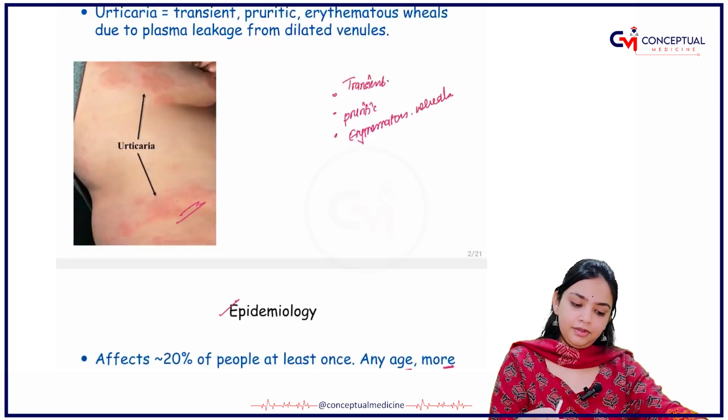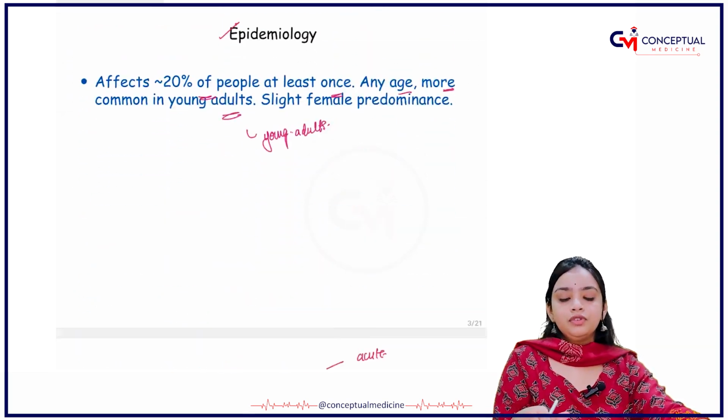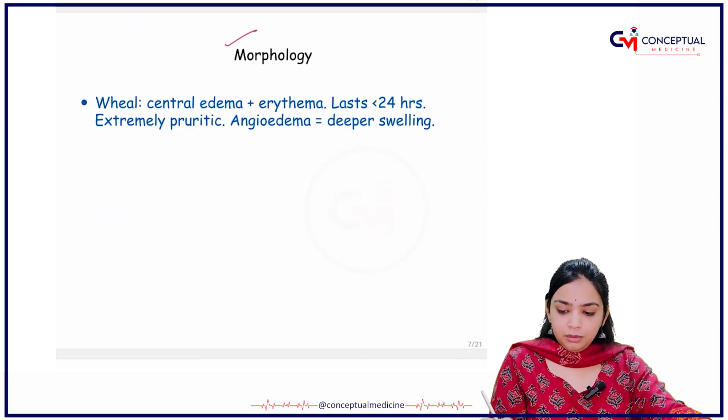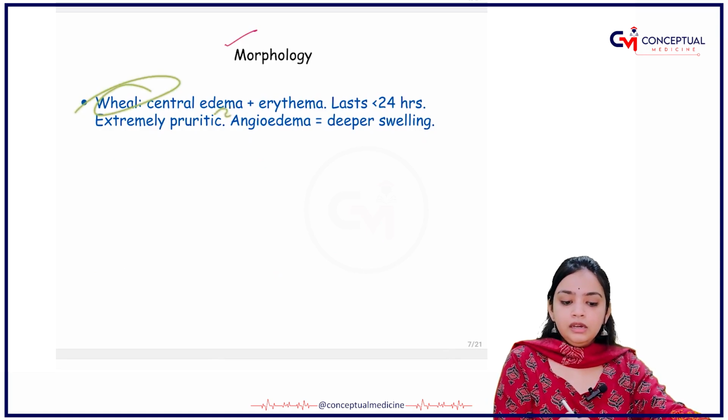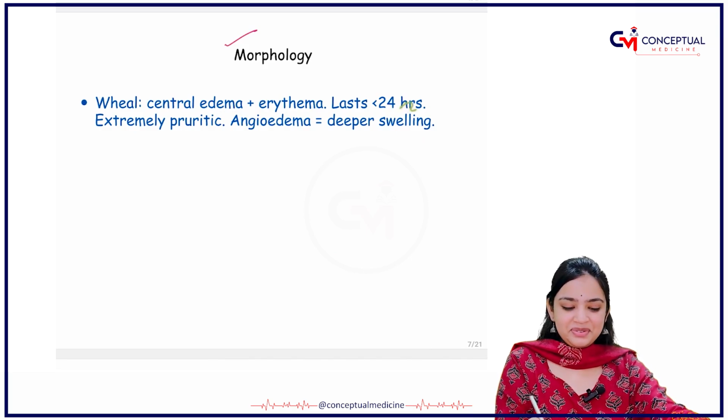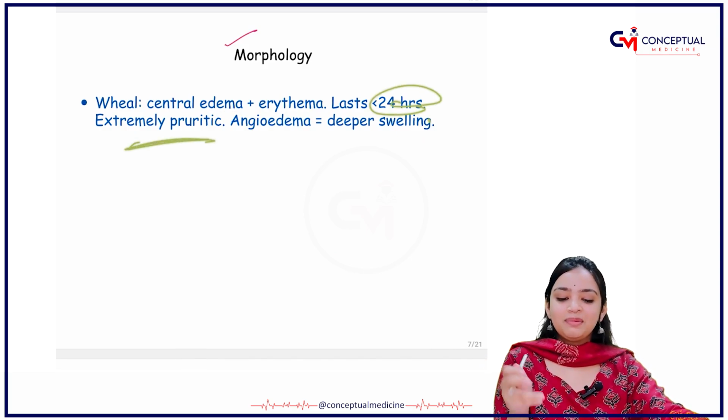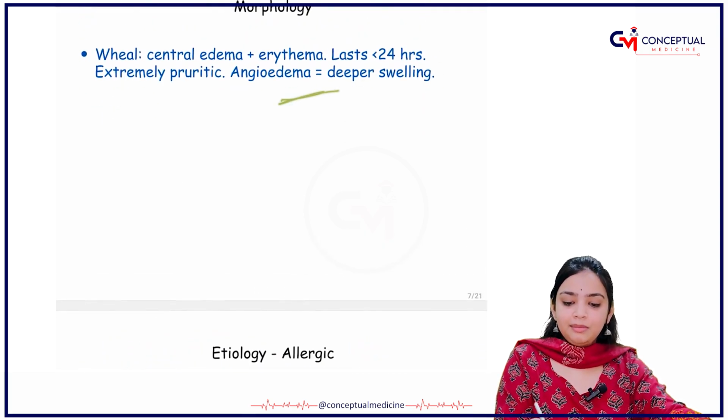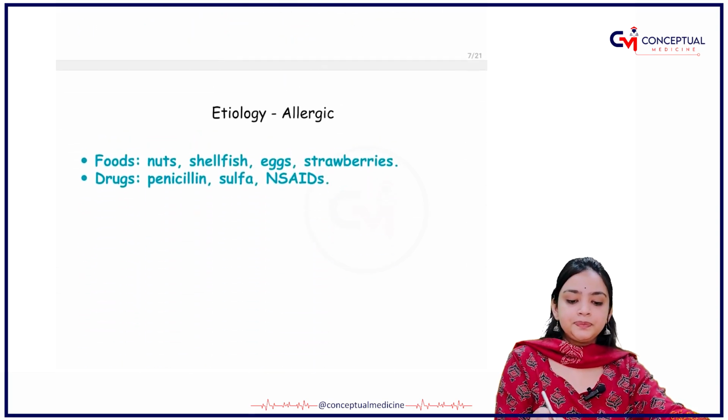If I talk about the morphology, this picture is of urticaria. In the morphology, there is a wheal which is central edema plus erythema, lasts for less than 24 hours and is extremely pruritic. There will be angioedema and deeper swelling.